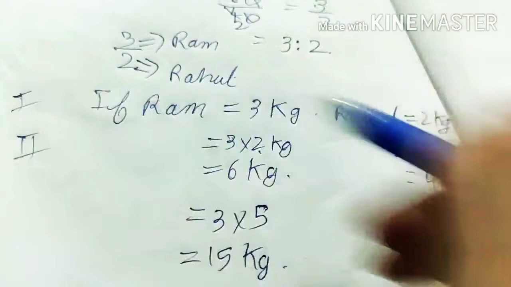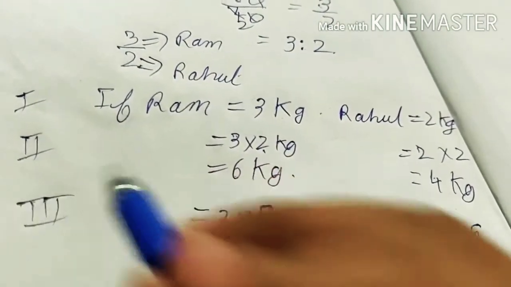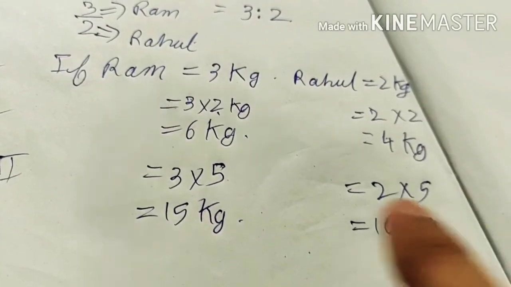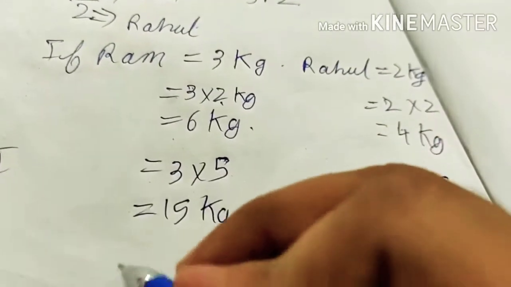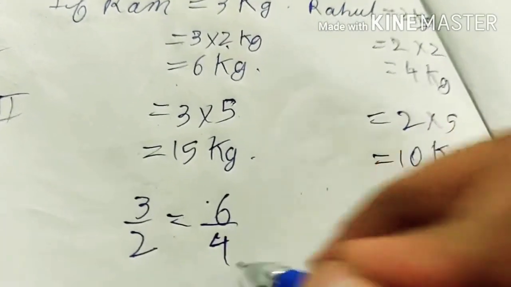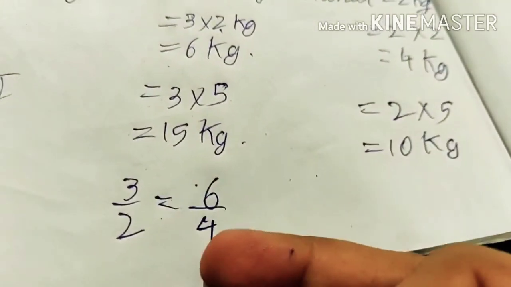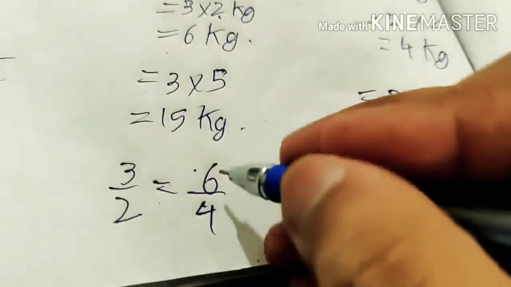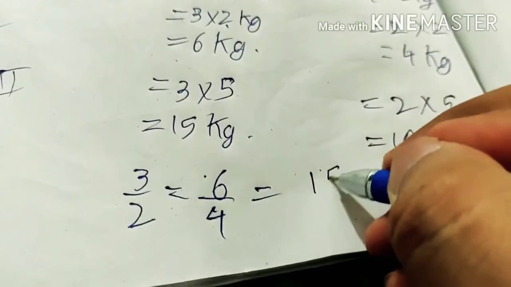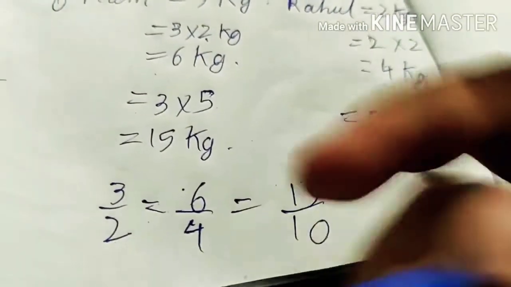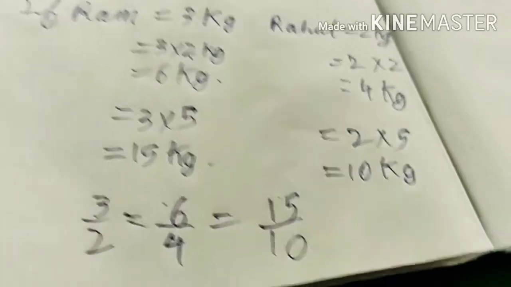This is the first, this is second, and this is third. 3/2 is equal to 6/4, and when we cut it off we get back 3/2. This is like equivalent fractions. That is 3:2.